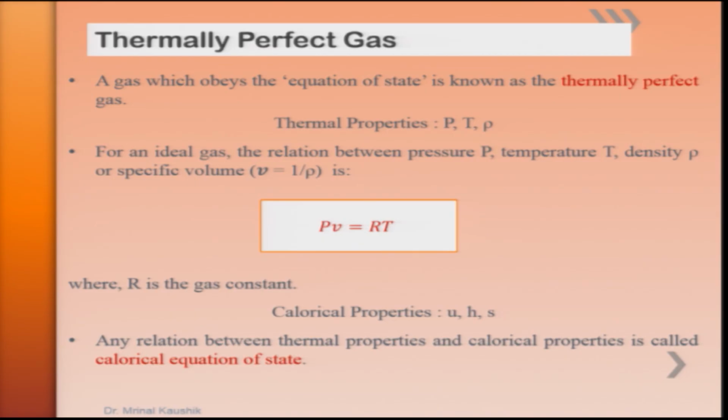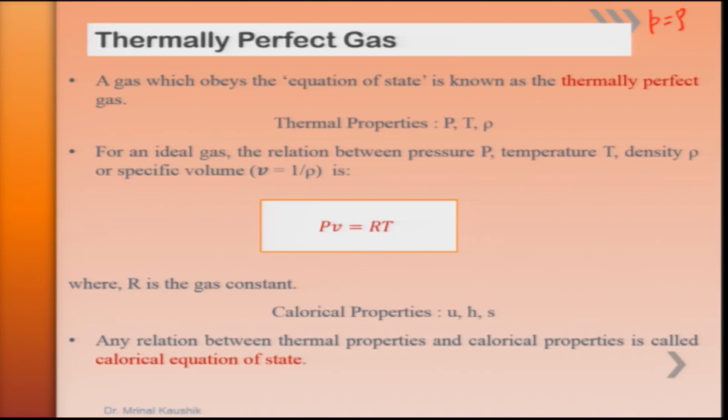Any gas which obeys the thermal equation of state, in our case let us say the ideal gas law, written as P equals rho R T, or more precisely Pv equals RT, because rho is nothing but the reciprocal of specific volume, is called a thermally perfect gas. Therefore, the thermal properties are pressure, temperature and density.